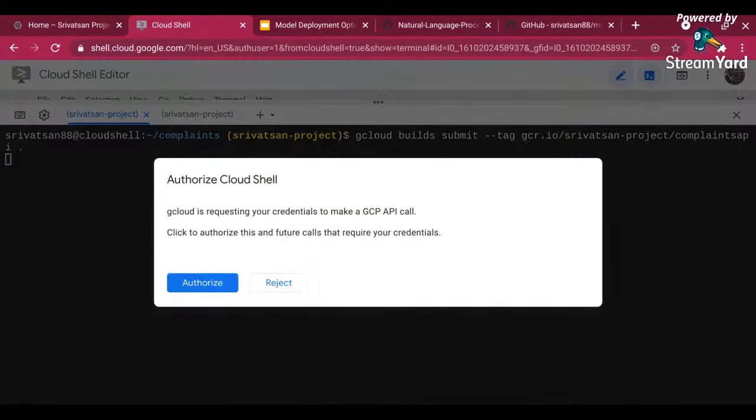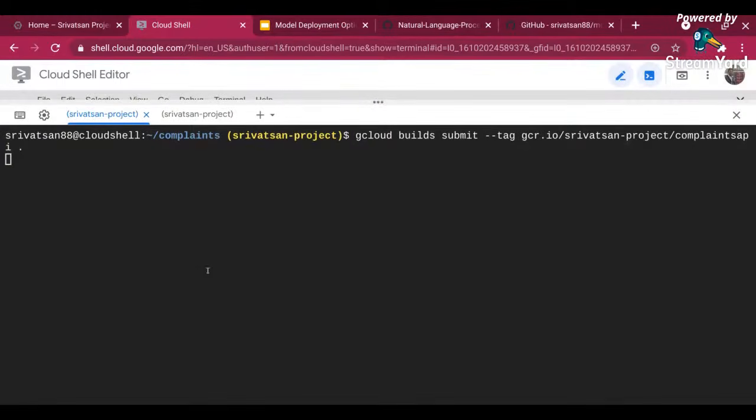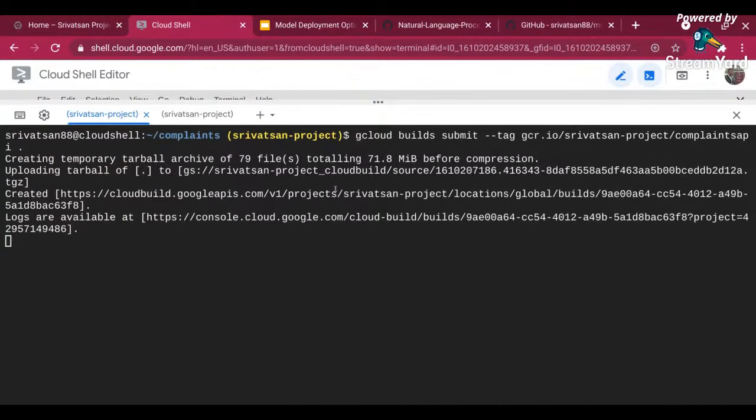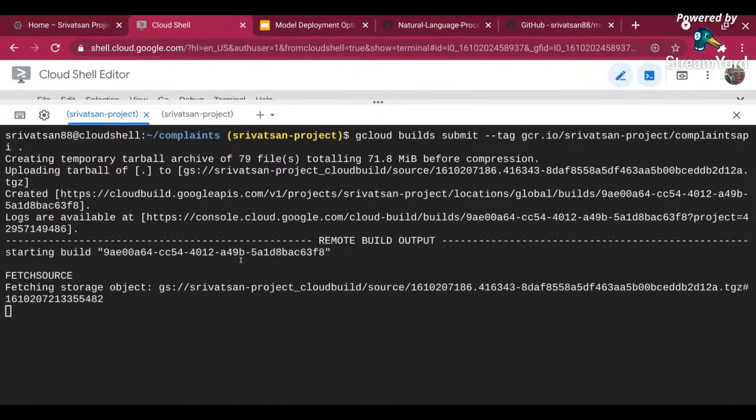Once I run this, I'm just going to say authorize, and it's going to take my Docker file from the local and start creating the Docker image. You can see whatever we have created in the Docker file, it's going to create step by step and create the Docker environment. We can also monitor all the logs, which I will show you once we get there. With all the files, it's 78.1 MB before compression. It's going to upload the tar file, and now it's going to start your Docker image build.